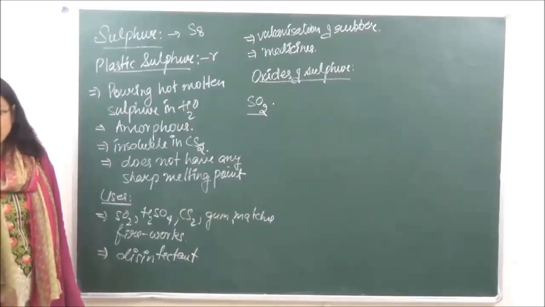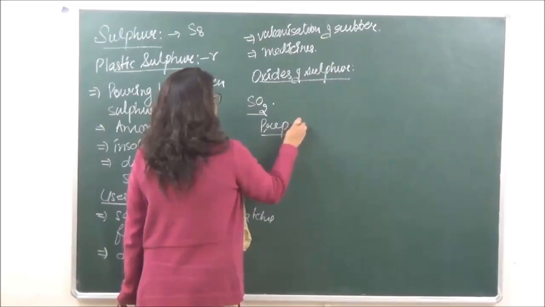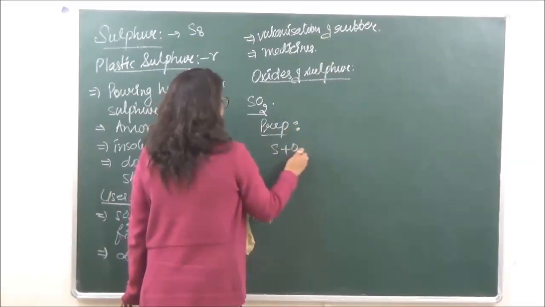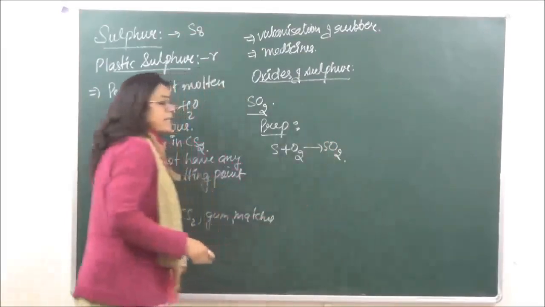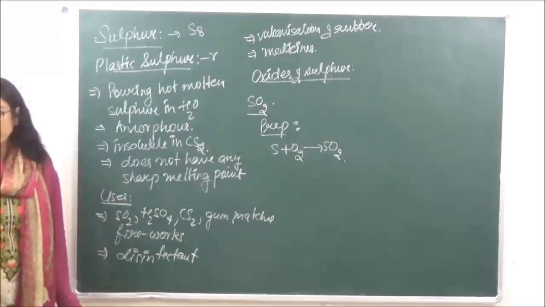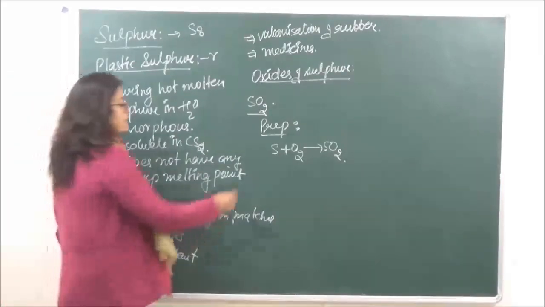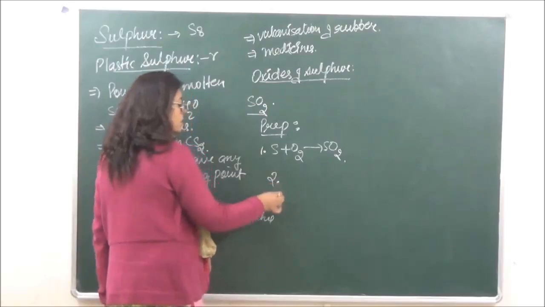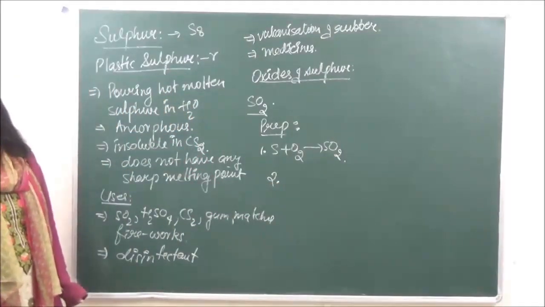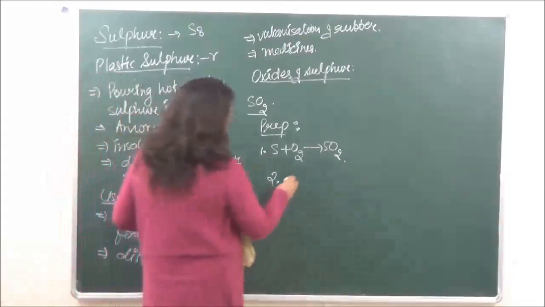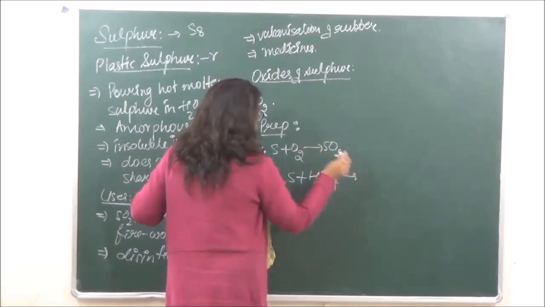Now, sulfur dioxide की जब हम preparation करते हैं, it can be prepared by heating sulfur in oxygen, such as to get sulfur dioxide. So we are burning sulfur in air to get sulfur dioxide. This is the first method of preparation, the easiest one. The second method of preparation is by heating sulfur with concentrated sulfuric acid. So we have sulfur plus H2SO4.